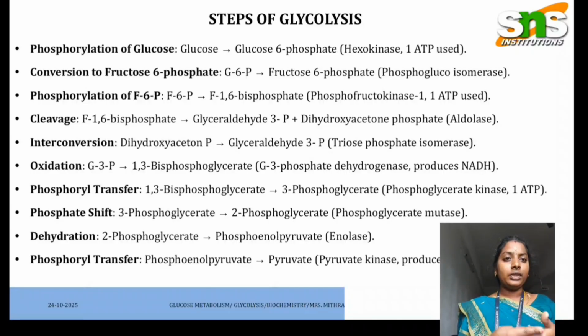If any one of the products or any one of the enzymes is affected, or there is a deficiency of any one of the enzymes, it leads to carbohydrate disorders like diabetes mellitus, galactosemia, fructosemia, lactosemia. So all the enzymes must work properly for the conversion of glucose to the end product, pyruvate.